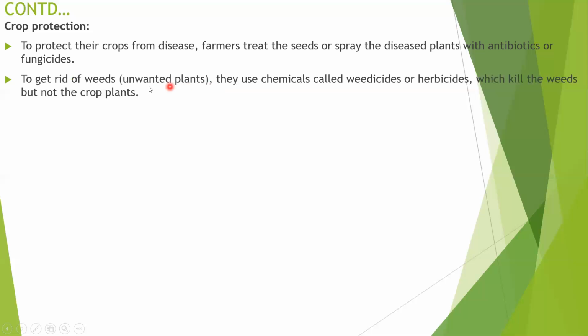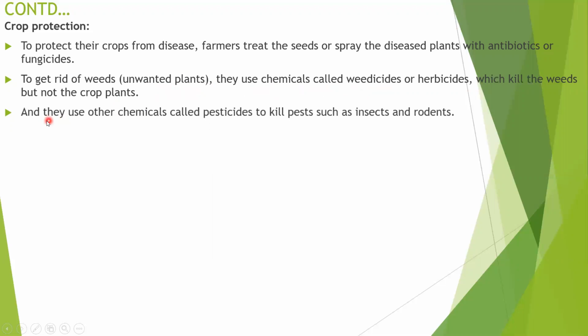They use a chemical called weedicide or herbicide, which kills the weeds but not the crop plants. For example, 2,4-D, 2,4-dichlorophenoxyacetic acid, is a kind of weedicide applied to the field of cultivation, because these weedicides are usually able to attack only weeds but not crop plants. They also use another chemical called pesticide to kill pests such as insects and rodents.